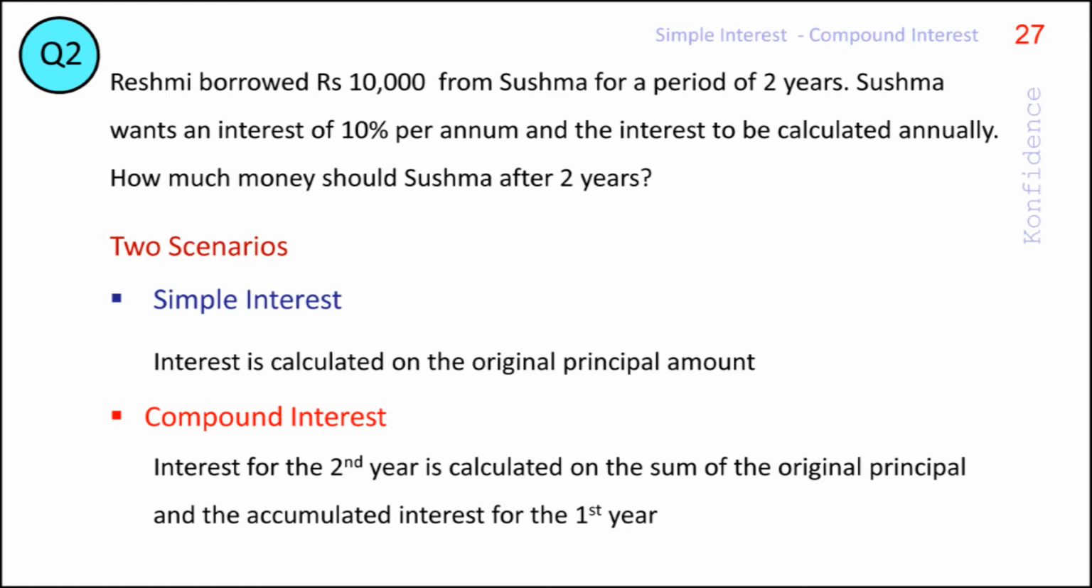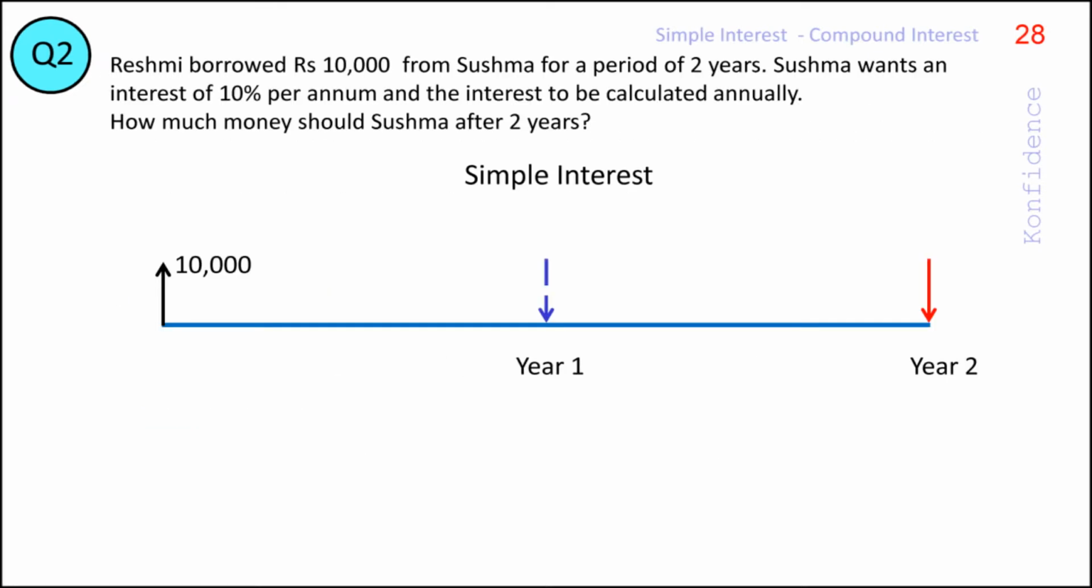This scenario, where accumulated interest is also taken for calculating the interest for the subsequent period, is called a compound interest scenario. Let us look at this numerically, applying these principles to question Q2. Here the principal amount is rupees 10,000. Interest rate per annum is 10%, and the interest is calculated annually. A diagrammatic representation of the situation is given in the slide.